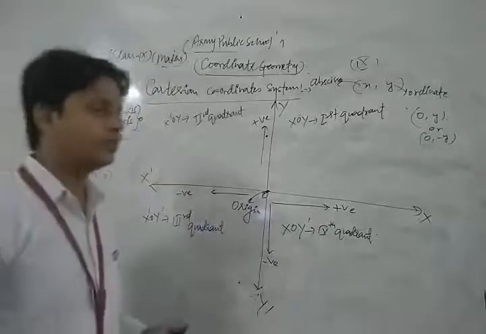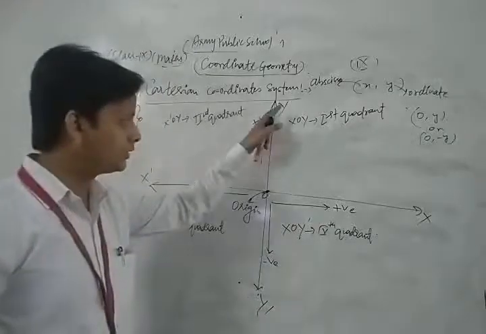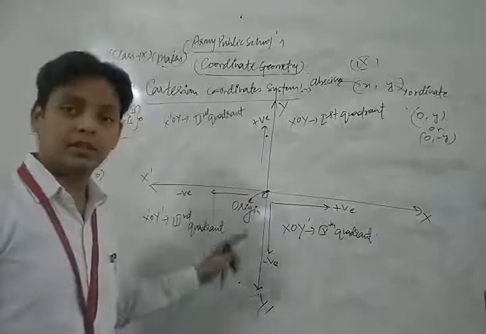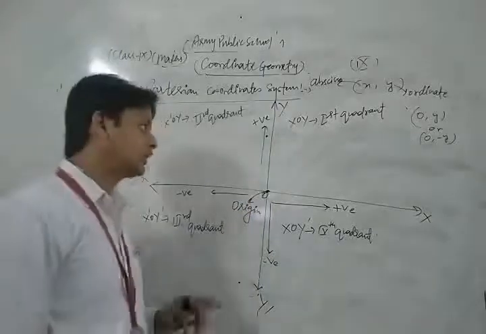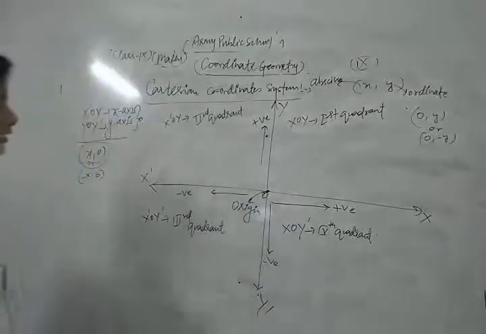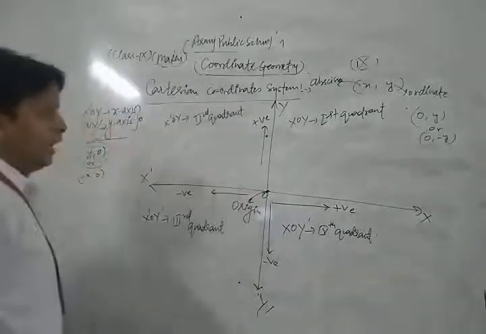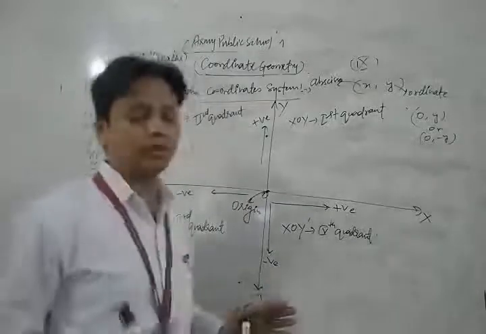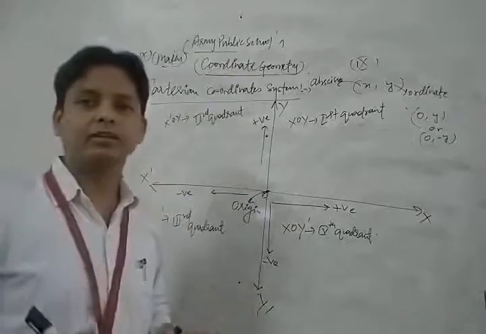The set of all points which lies on the y-axis means YOY'. This is a very important concept. Now the next thing we discuss is the origin. We defined the origin, the point of intersection.